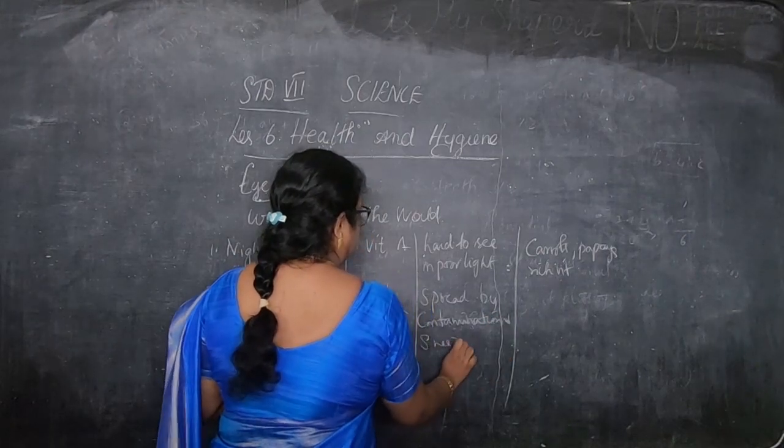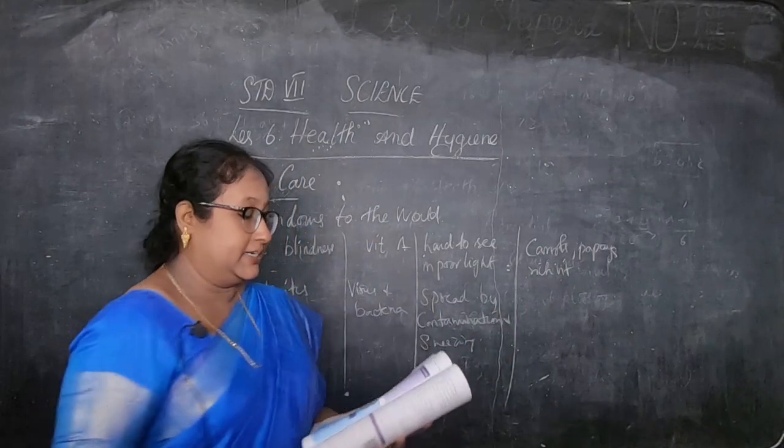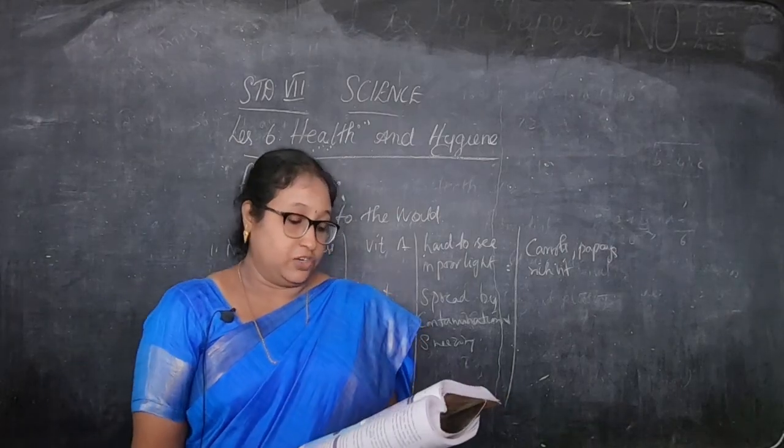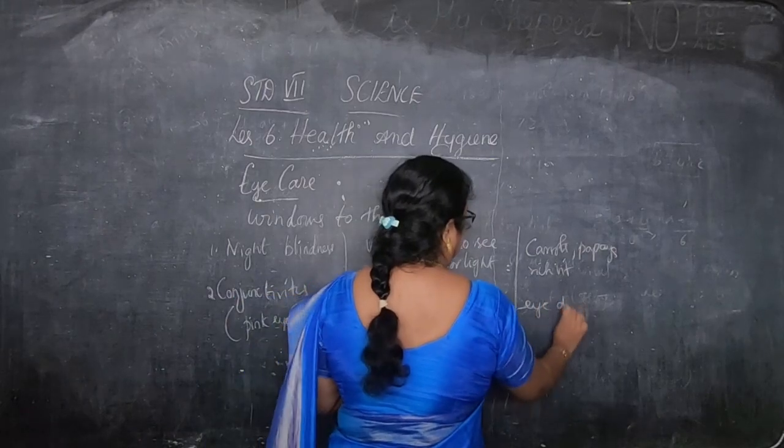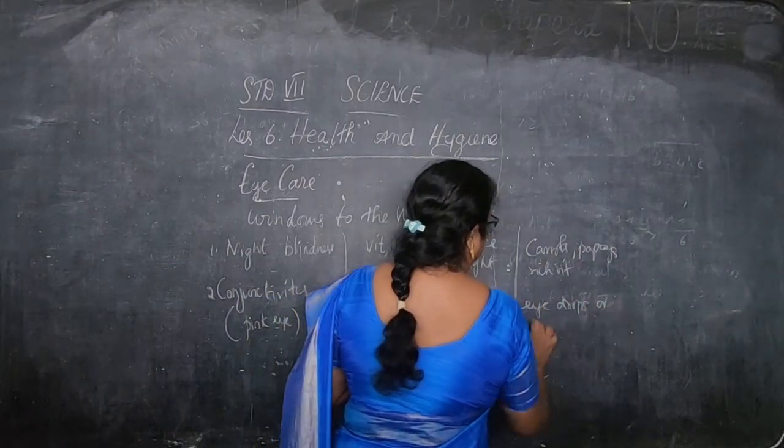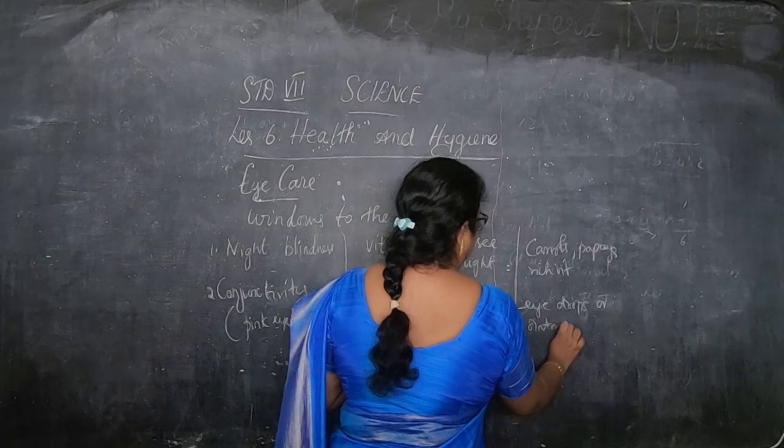Okay, children. So how is it spread? It spreads by contamination and sneezing. And antibiotic eye drops or ointments are the home remedy. So eye drops or eye ointment can be used. These are the remedies for this.